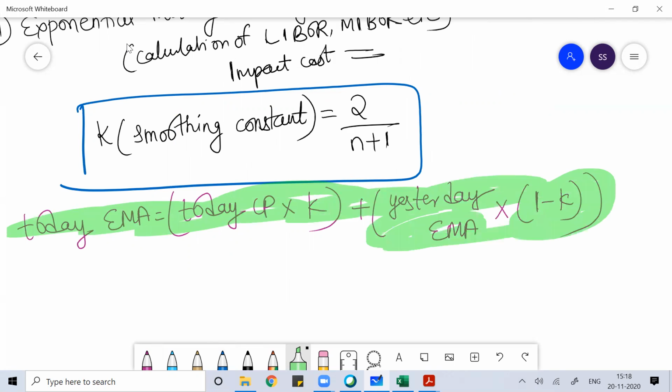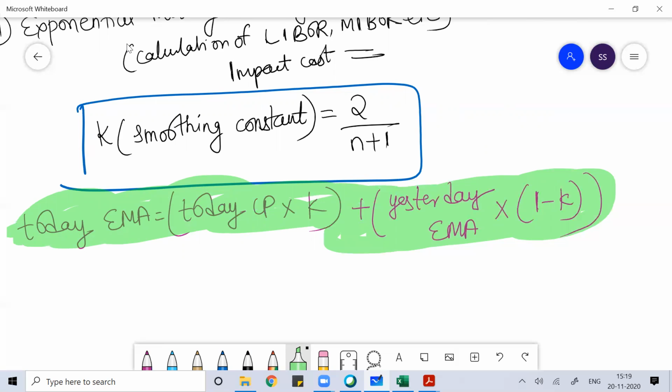This is what we do to calculate the exponential moving average.